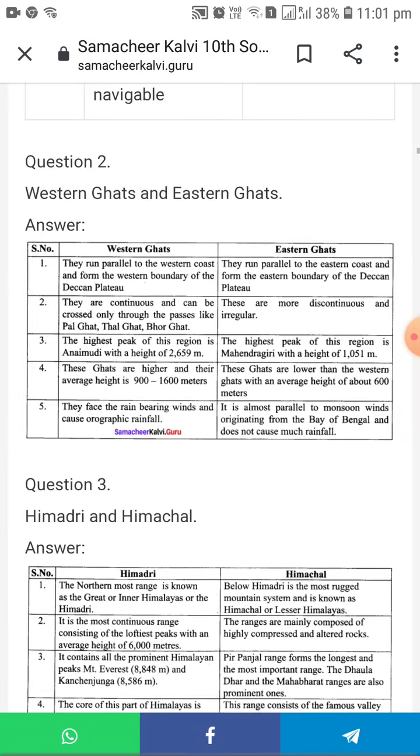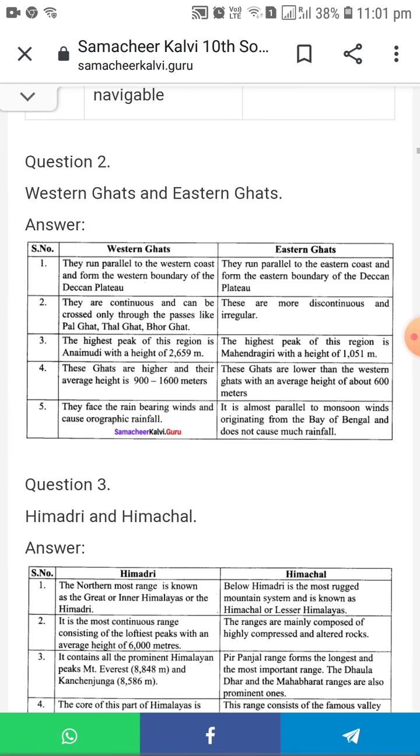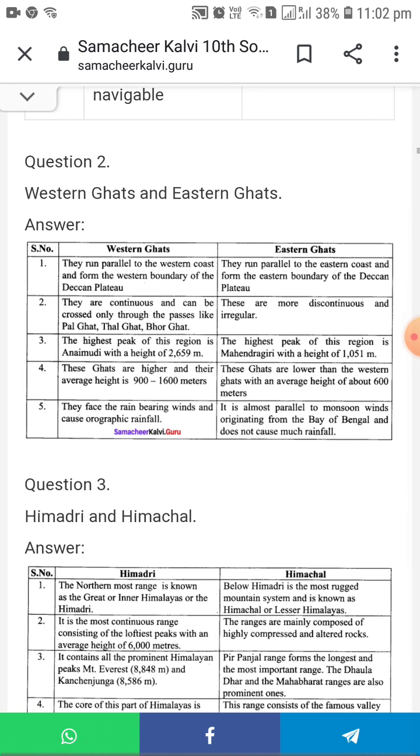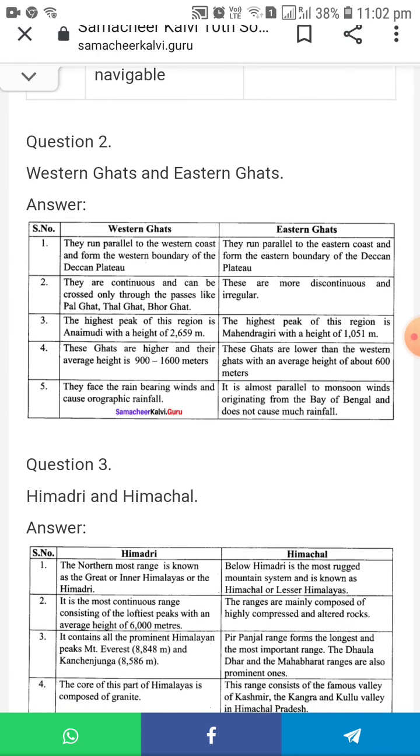The answer, first one, Western Ghats. They run parallel to the Western coast and form the western boundary of the Deccan Plateau. Eastern Ghats run parallel to the eastern coast and form the eastern boundary of the Deccan Plateau. The Western Ghats are continuous and can be crossed only through passes like Palghat, Thalghat and Bhorghat.